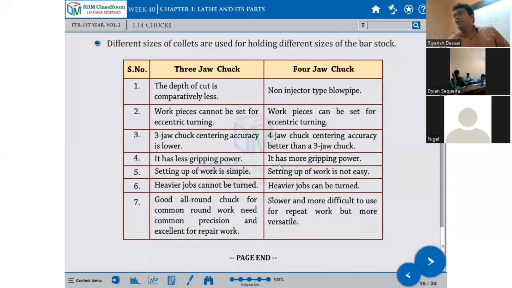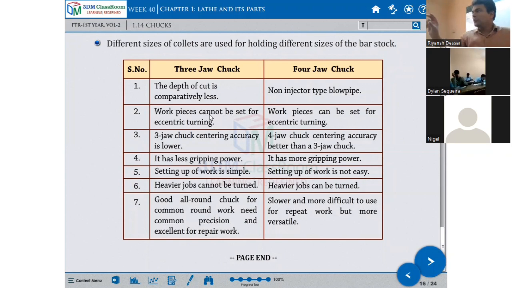These are the differences between the 3-jaw chuck and 4-jaw chuck. The depth of cut is comparatively less in the case of the 3-jaw chuck. If you are working on the 4-jaw chuck, the workpiece can be set for eccentric turning. On the 3-jaw, you cannot do eccentric turning. Eccentric turning means turning offset to the center, the center line offset by some point. Take the engine crankshaft, for example.